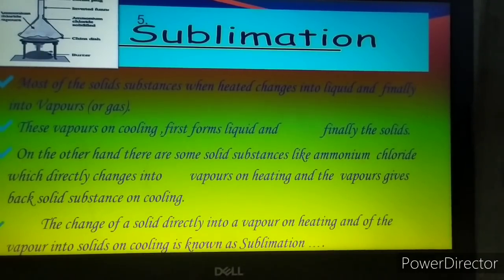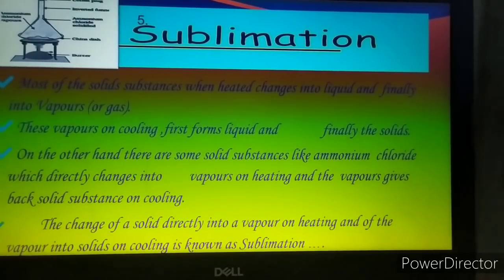So substances like ammonium chloride, iodine or camphor have the characteristic that they directly change from solid state to gaseous state. The change of a solid directly into vapor state on heating, and then from vapor state back to solid state on cooling, is known as sublimation. What is it called?